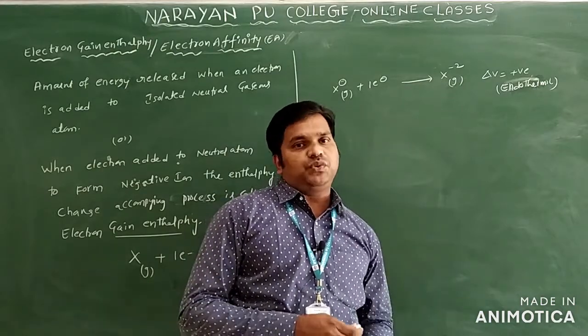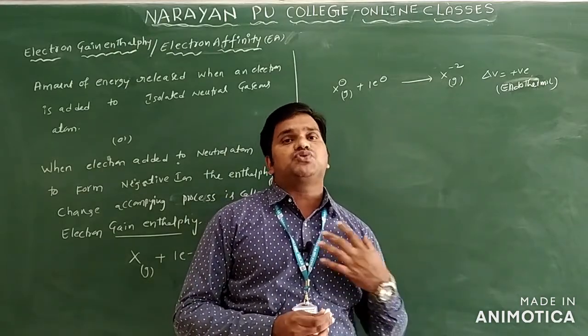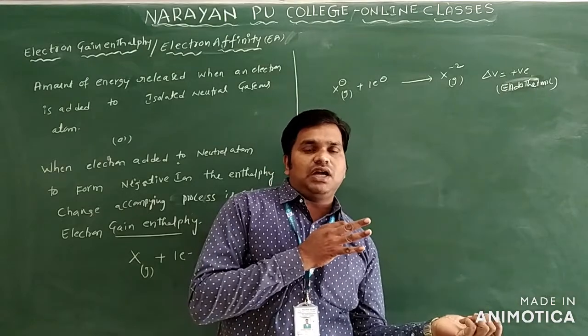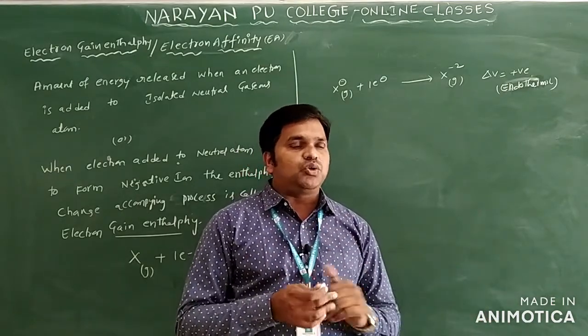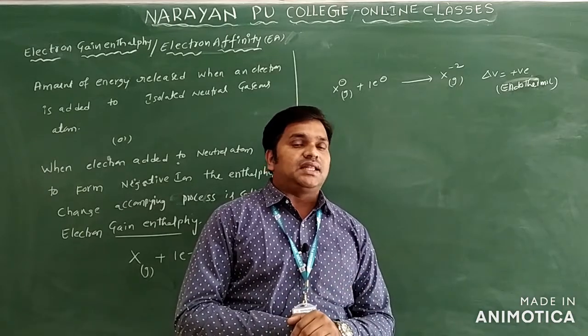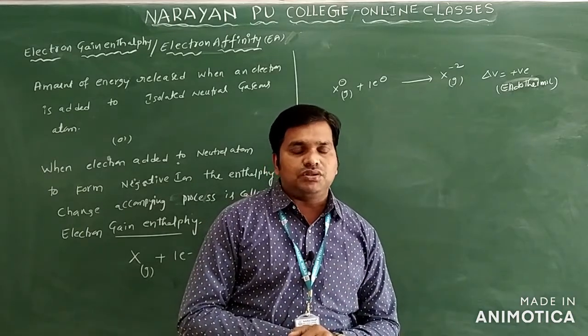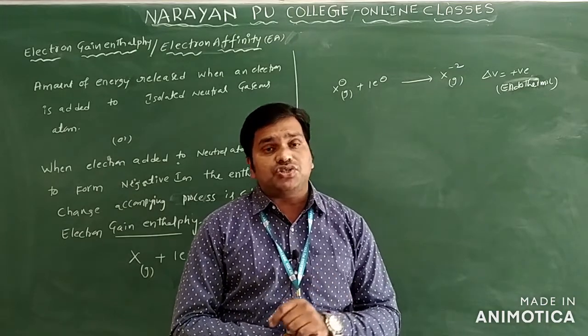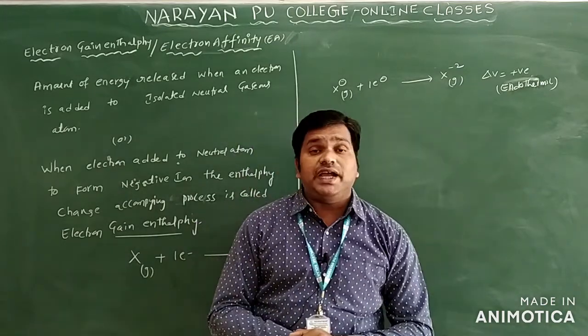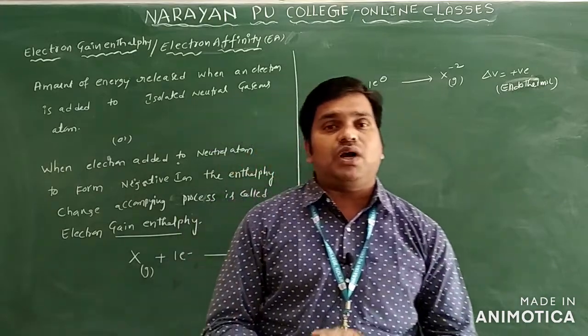To overcome these repulsive forces, energy is absorbed, and so the process is endothermic.